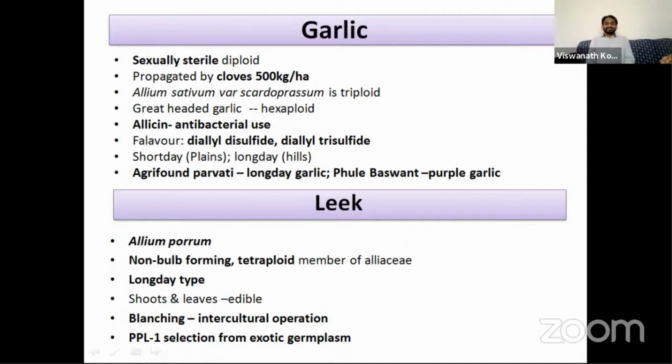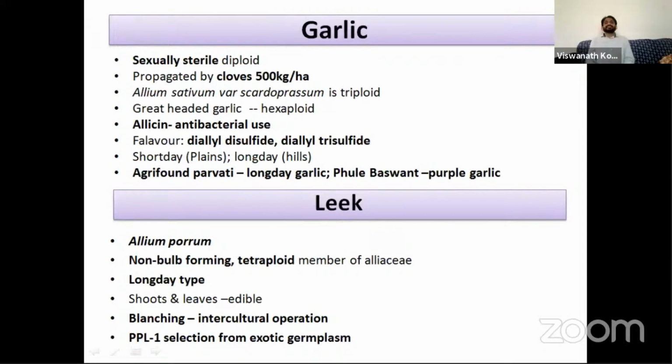Another species is leek. This is a non-bulb forming Allium. Leek is used mainly for the green shoots and leaves. It is a long day type. Leek is a tetraploid crop.